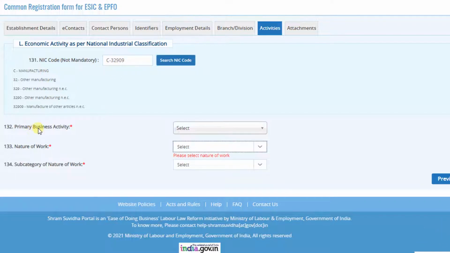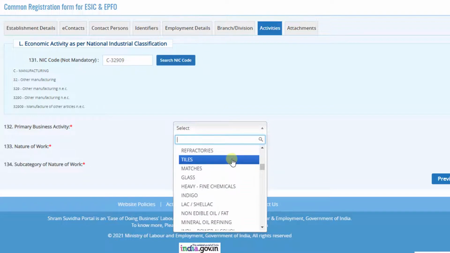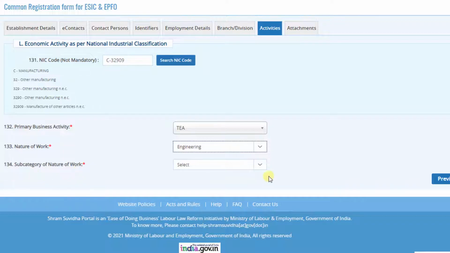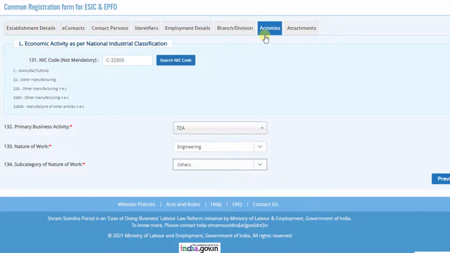The next one is primary business activity. From here, we have to select our primary business activity. So select the appropriate one. Then the nature of work. So many items are given. Select the appropriate one. Subcategory of nature of work: select the appropriate one or you can select others. Now the activities tab is completed.